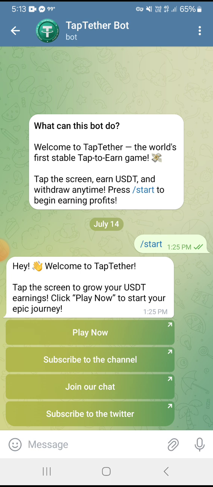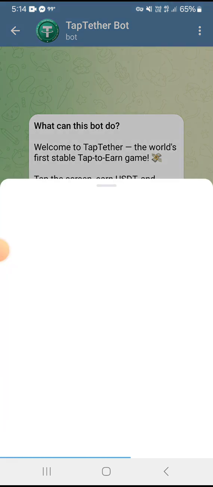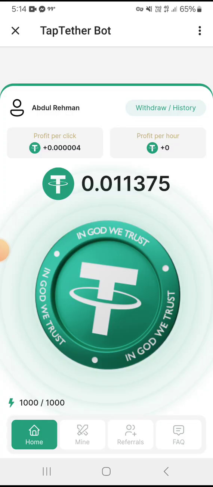You can check out, we have 4 options available. The first one is Play Now, the second one is subscribe to the channel, the third one is join our chat, and the fourth one is subscribe to the Twitter. You just need to click on the Play Now option to start your earning on this website. After clicking on Play Now, this type of interface will come in front of you.